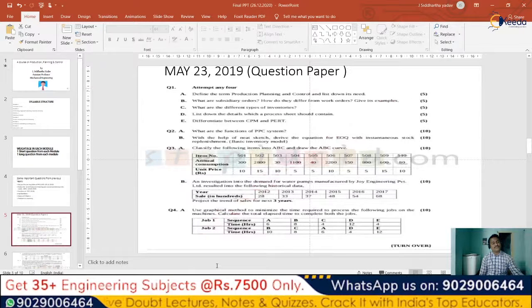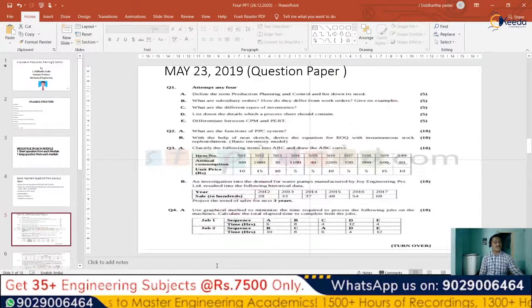Okay, from the first 2 units we'll be having this 30 marks question, 20 marks from this one and 10 marks from the short questions, which can be seen from this question paper of the previous year, 2019. Next, moving on to our next topic, question number 4.